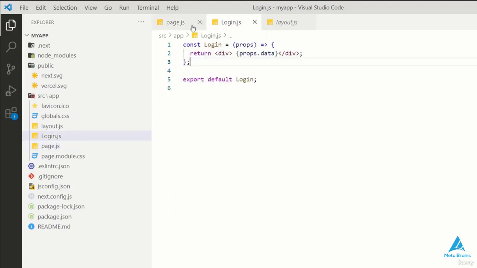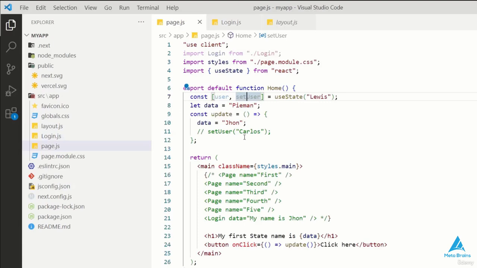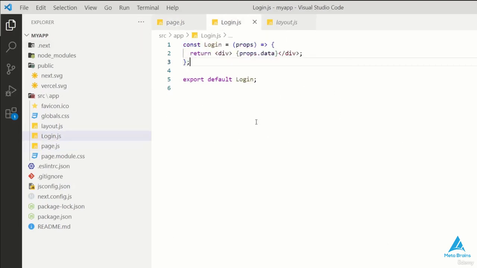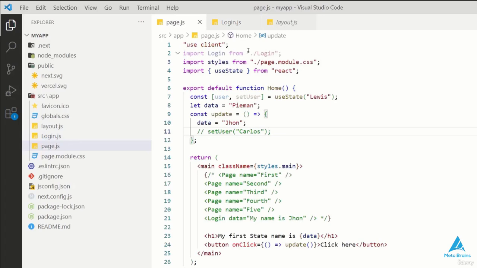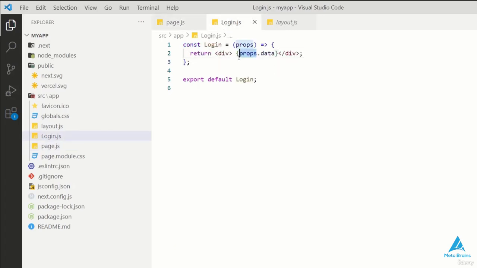But we can update our data through the props we used last time between two components, i.e. from one component to another. So the basic rule is that we can only use state within our own component.